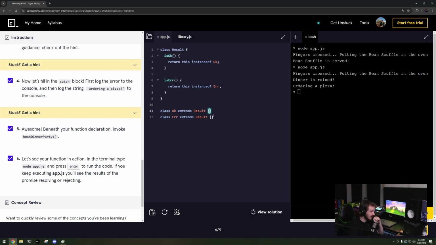So now I'm going to write the constructor, and then I'll have the value. this.value equals value, and then I'm going to add an unwrap and return this.value. Okay, which you don't technically need that unwrap, but actually I'm just going to leave it out. And then constructor for Error: this.error equals error.